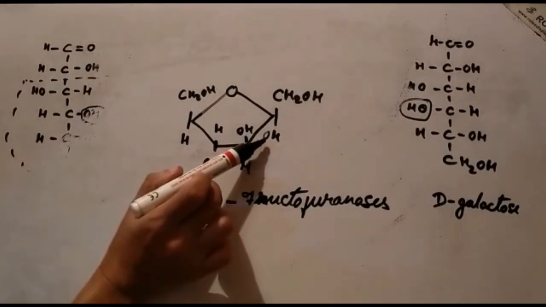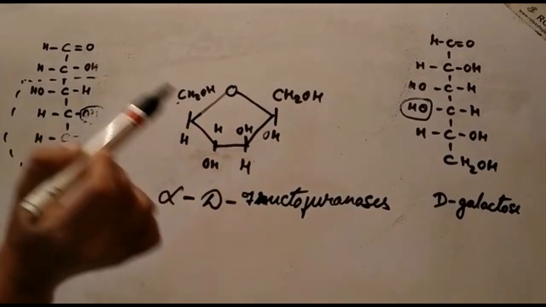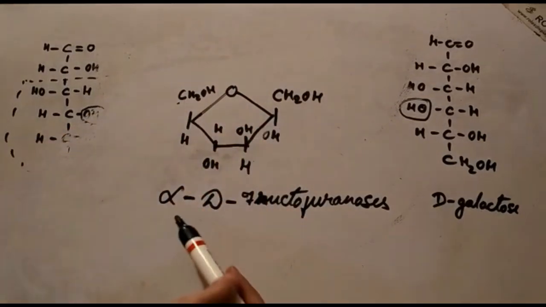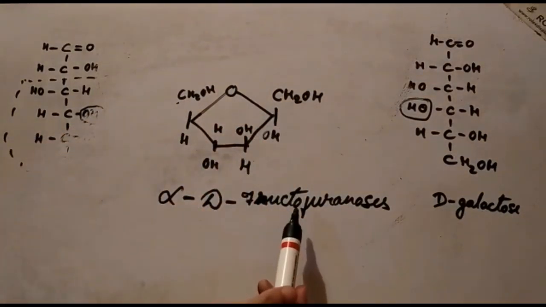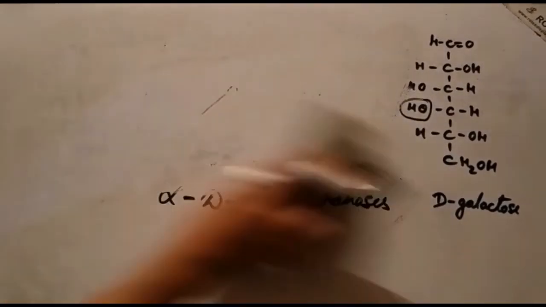And if the OH group is on the same side as this last carbon atom here, then that will be beta D fructofuranose. So these are a few examples of monosaccharide molecules.